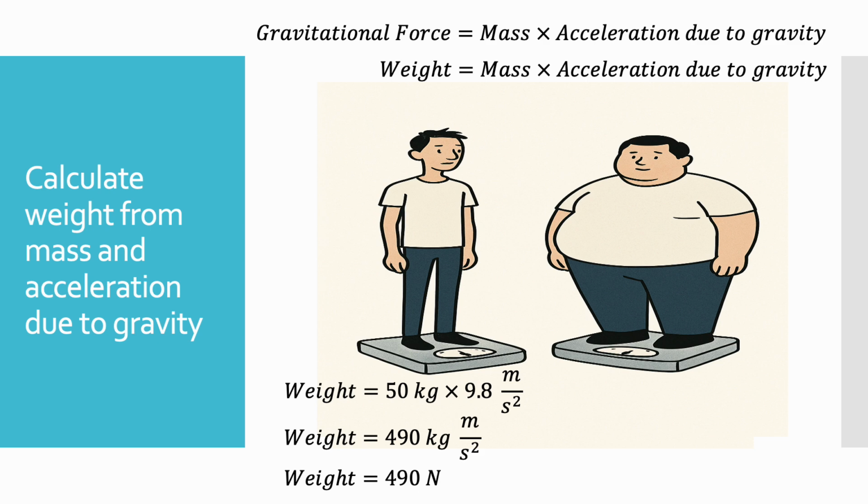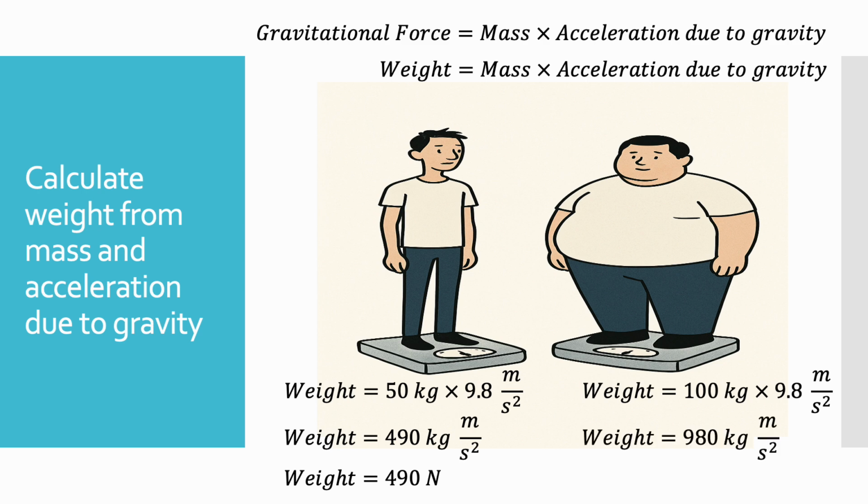So the weight of this person is 490 Newton. Let's take another example. In this case, the mass is 100 kilograms. So weight would be 100 kg multiplied by 9.8 meters per second squared. That would give us 980 kg meter per second squared. So the weight of this person is 980 Newton.